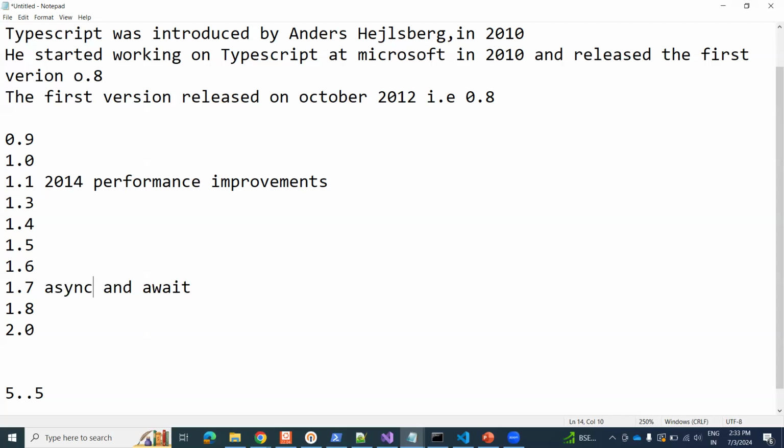So many features were added in each version, and 5.5 is the latest version. This was released to the public on 20th June 2024. Okay.